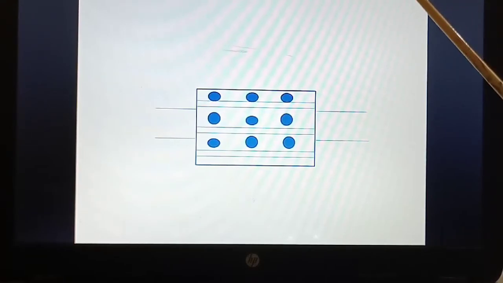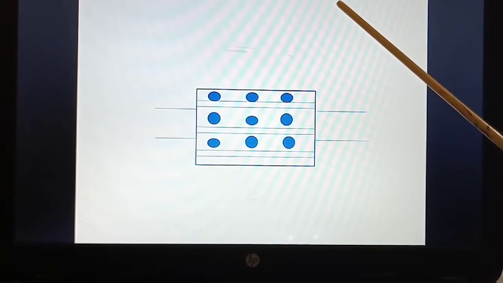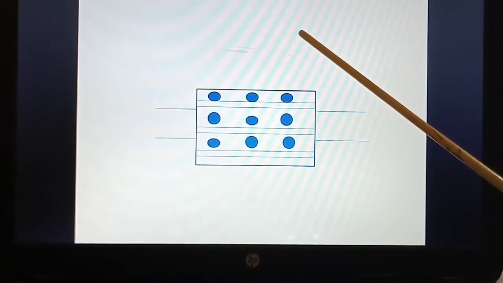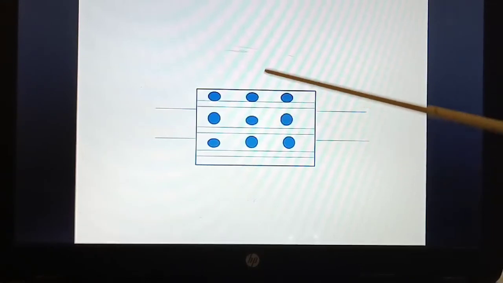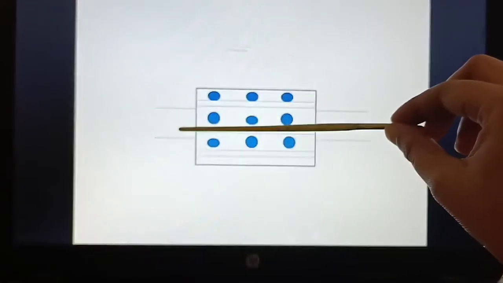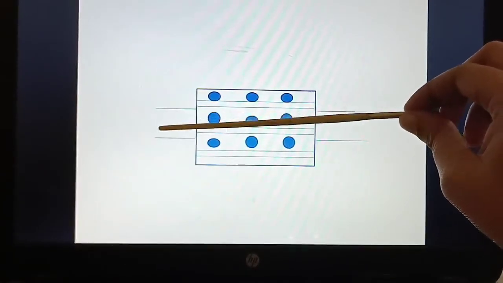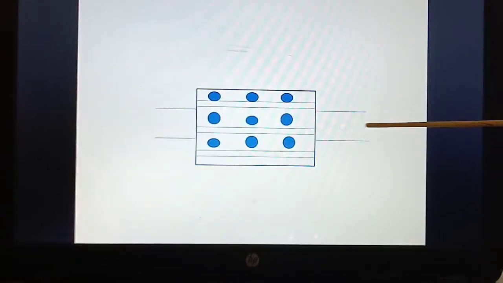As I said in the previous videos, the vena cava is the largest vein and the aorta is the largest artery. Now, as the heart pumps the blood into the artery, in the vein the blood comes out.